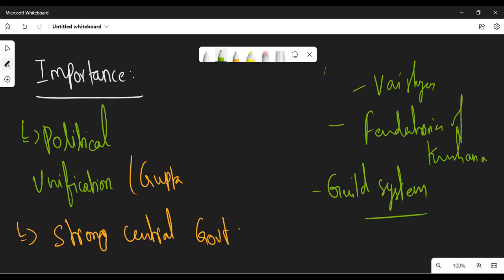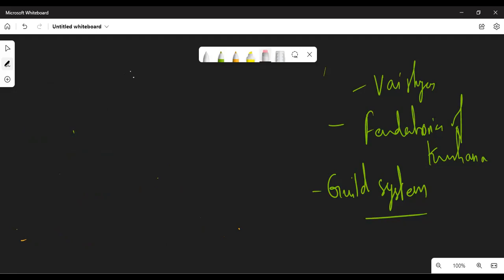Now, coming to the arguments which acted against the Gupta Empire: what are the negative aspects? We should not discuss only the positive aspects. What we discussed up to now is the positive perspective. Now we are going to discuss the negative perspectives of the Gupta Empire, the statements which acted against it. Let me discuss; you don't need to worry.